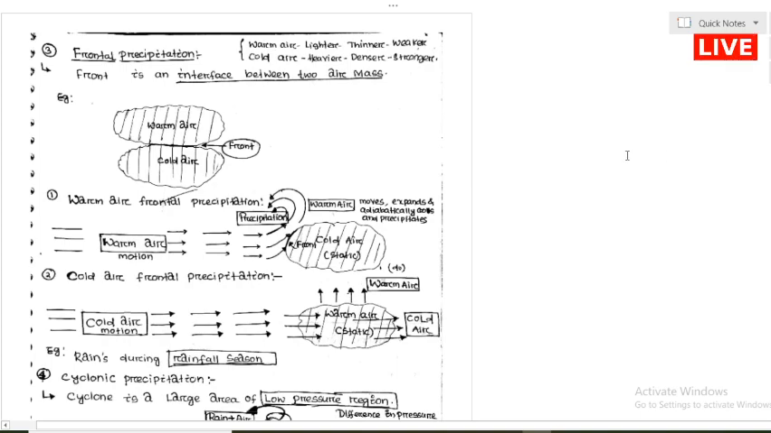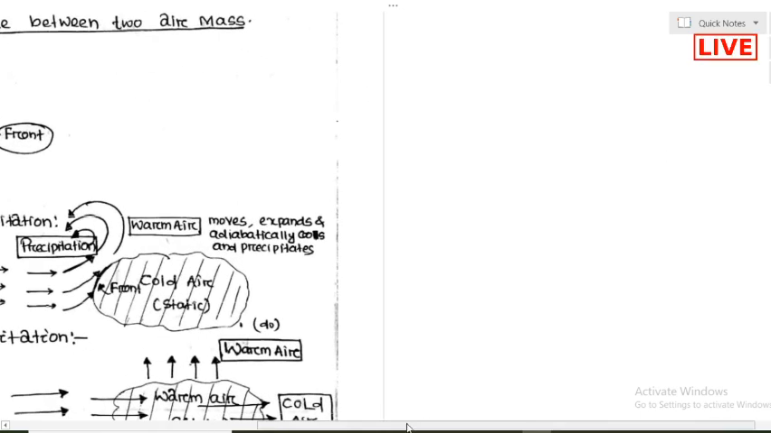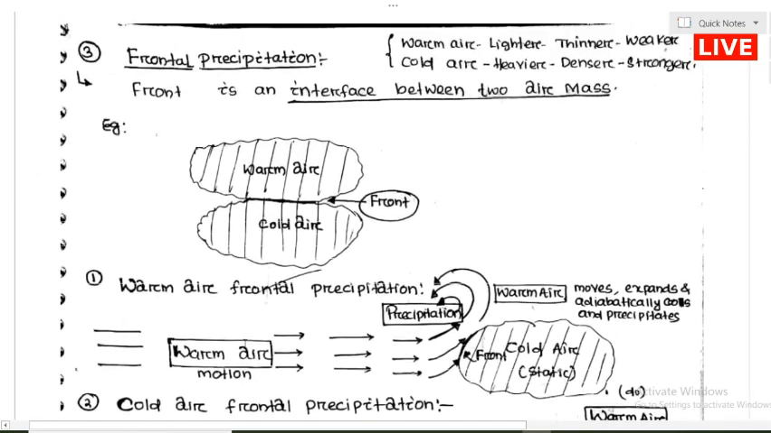So the next type of precipitation is called frontal precipitation. Frontal precipitation means the front is the interface between two air masses. This is the one warm air mass, and this is the cold air mass.